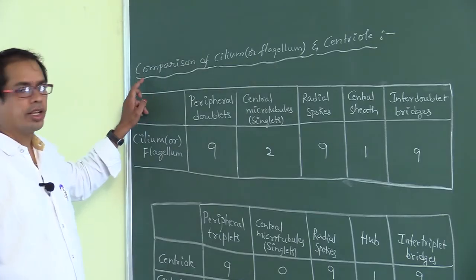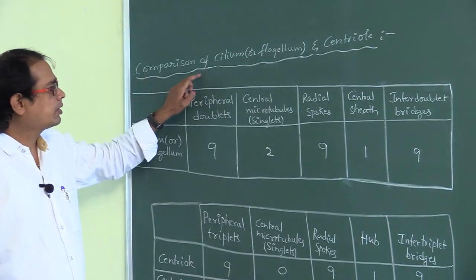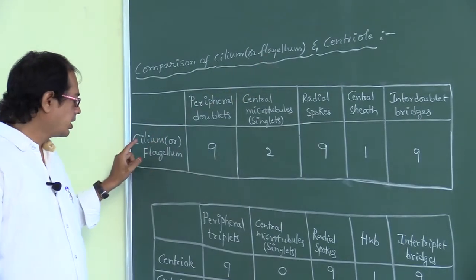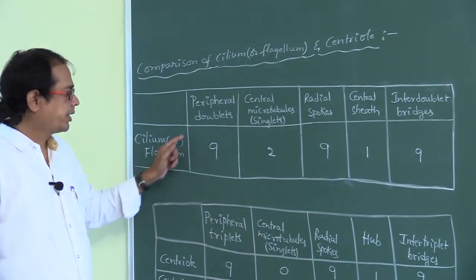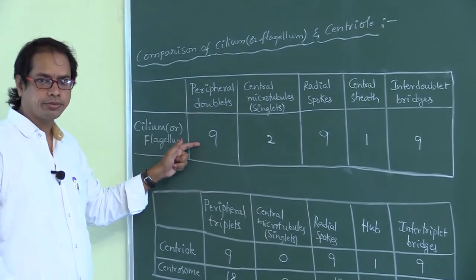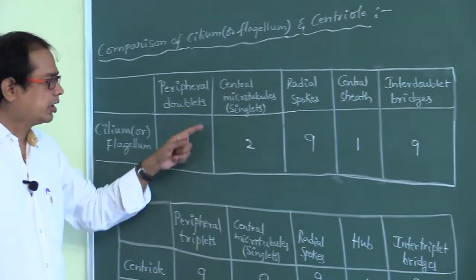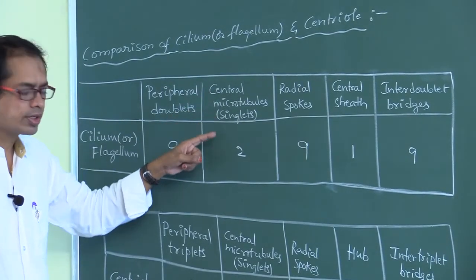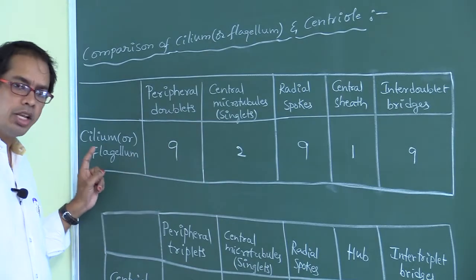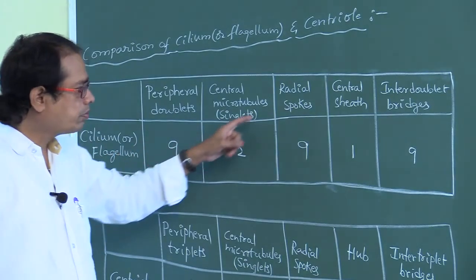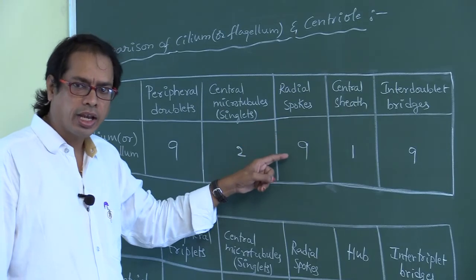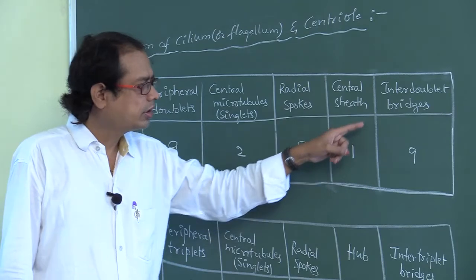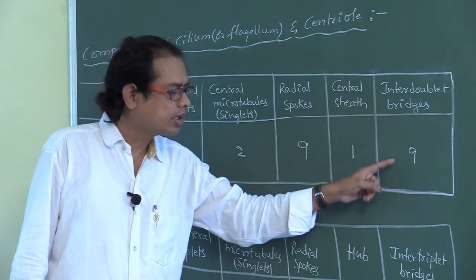Now look at here, my dear students, comparison of cilium or flagellum and centriole. Right, cilium or flagellum: number of peripheral doublets 9, number of central microtubules or singlets 2. This is cilium or flagellum. Number of radial spokes 9, number of central sheath 1, number of interdoublet bridges 9.